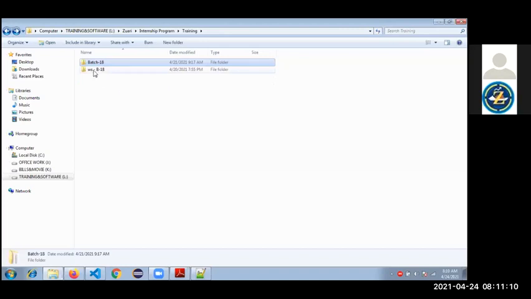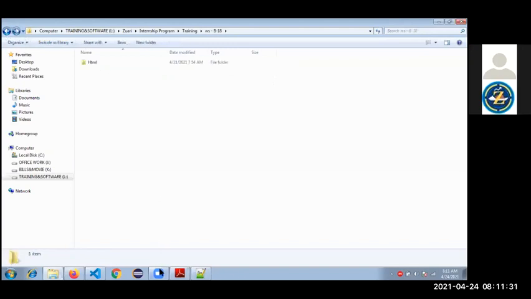WS stands for workspace, and you guys are batch 18. I'm just naming this folder; you can keep whatever name you want. For my convenience, I'm using batch 18. So, workspace batch 18. Double click, and inside of that create one folder called HTML.